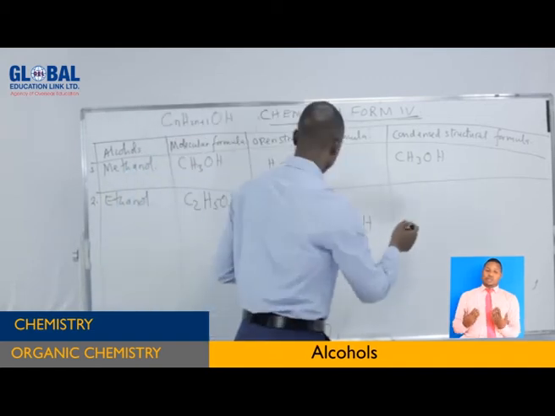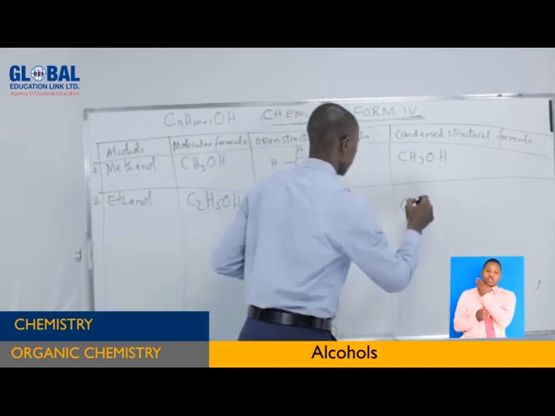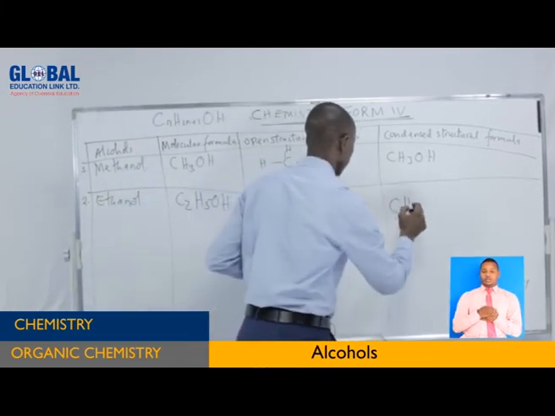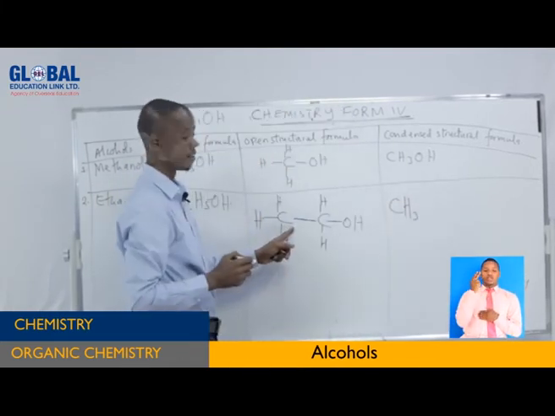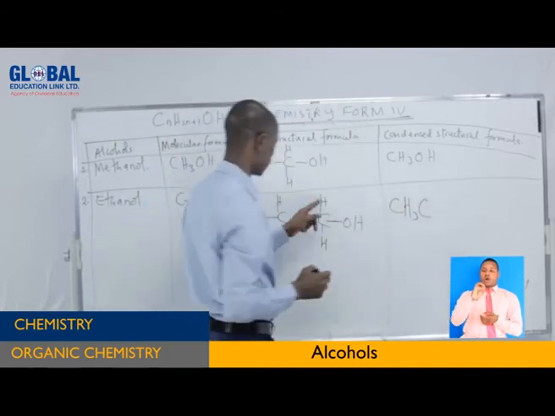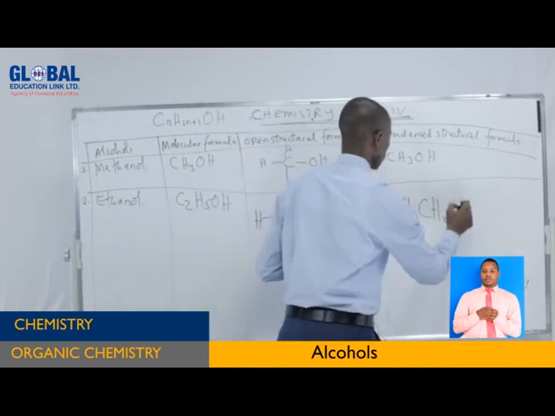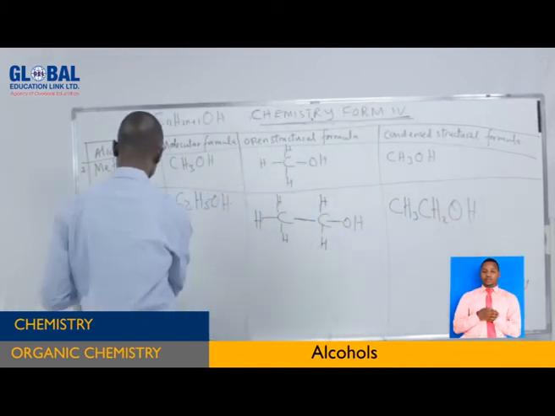Now to write the condensed structure of this one, you say C, this one, with hydrogen atoms here, we have 3, as you can see. Then this C, there are 2 hydrogen atoms here, as you can see. Then we finish with what? With OH. So there is no problem.